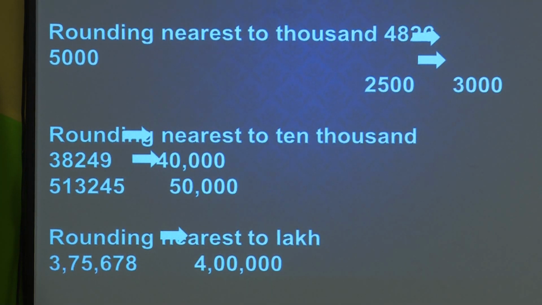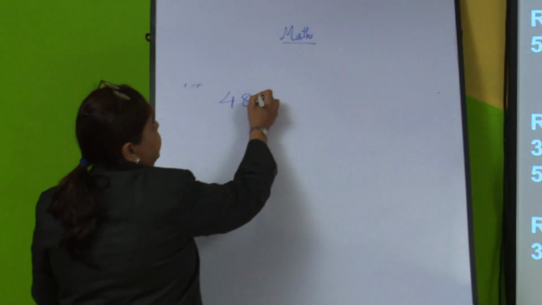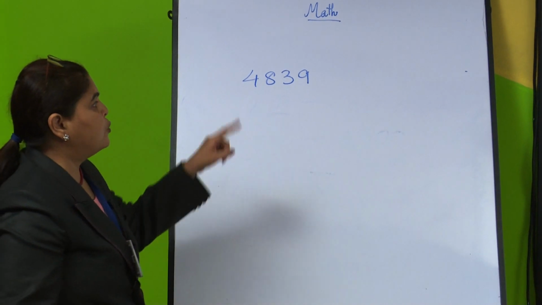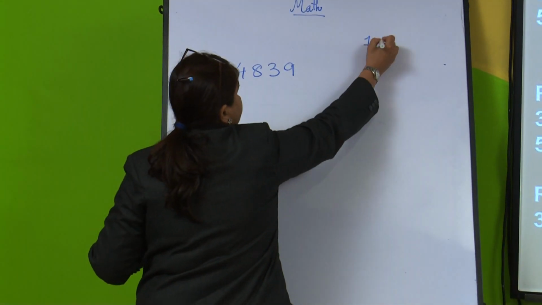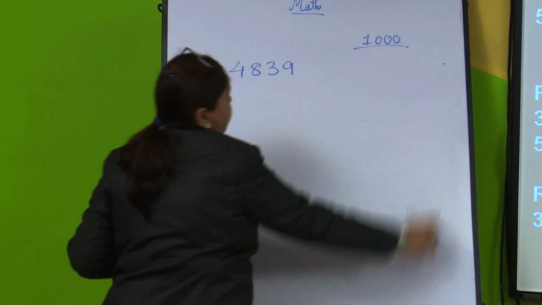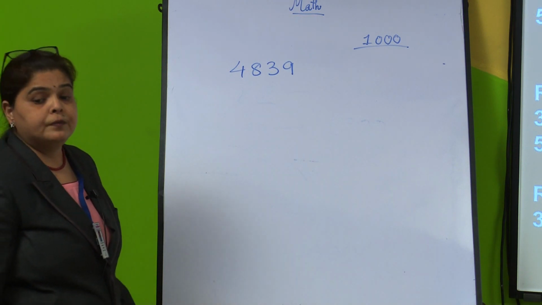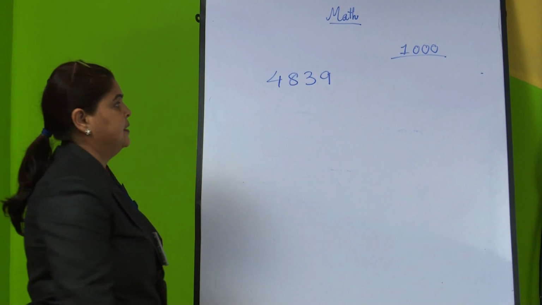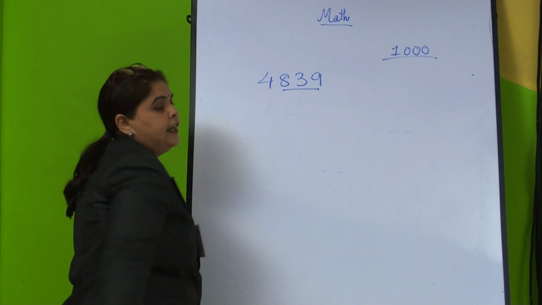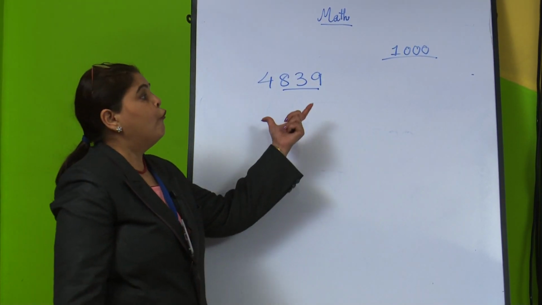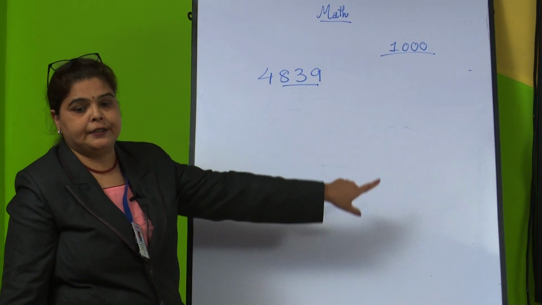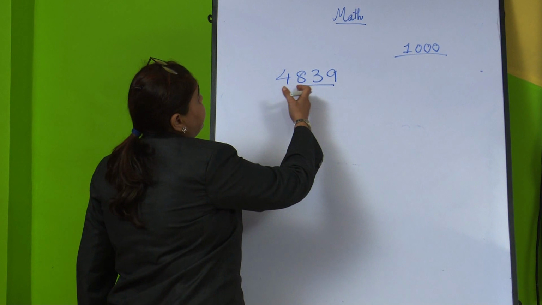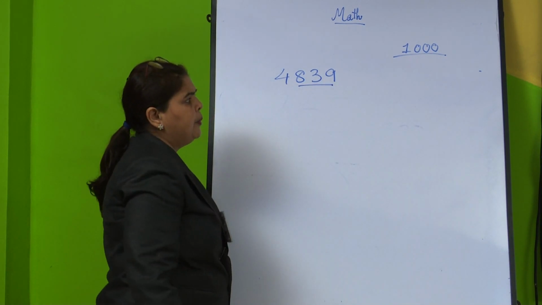So here, 4839. 1000 means you know how we write it, this is 1000. I am giving you a small trick. We have 3 zeros in 1000, so we have to underline these 3 digits and find out what will be the rounding of the number 4839.